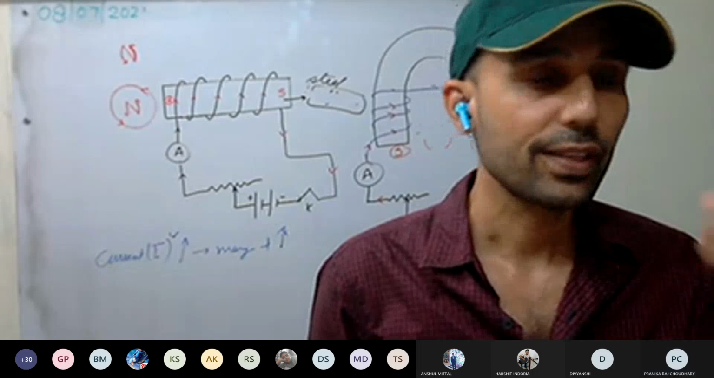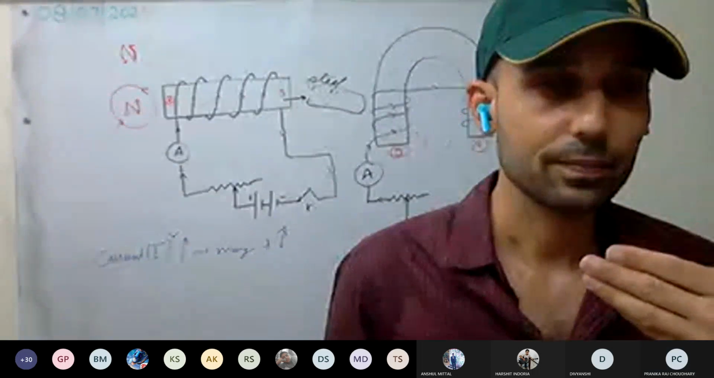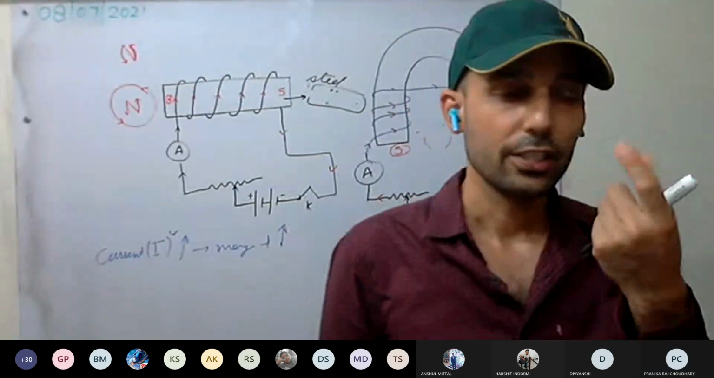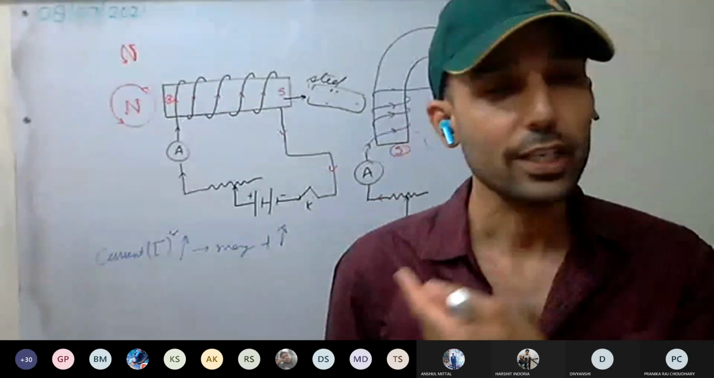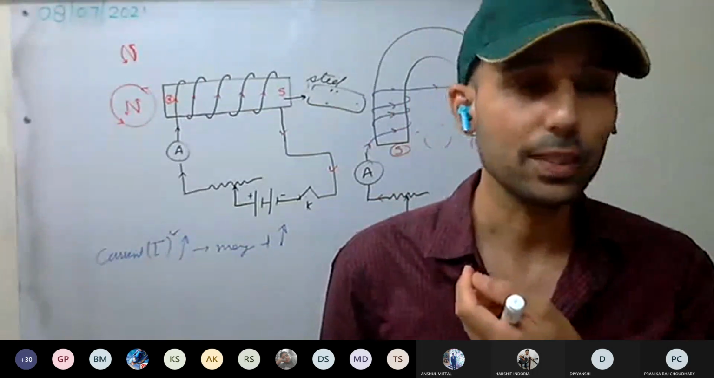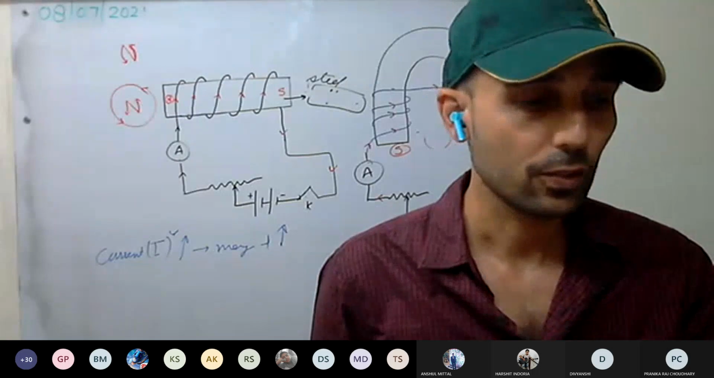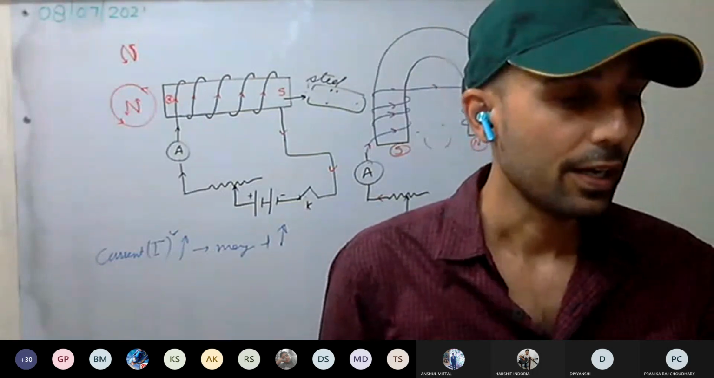In an electromagnet, we can change the magnetic field, less or more, depending on what we want. Whereas a permanent magnet's magnetic field cannot be changed. It's permanent.